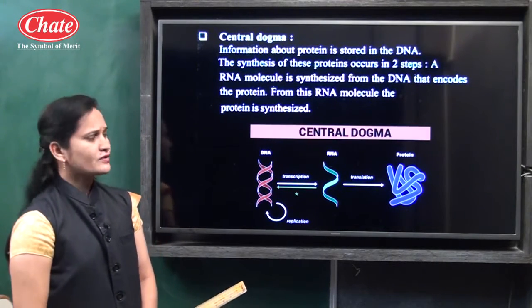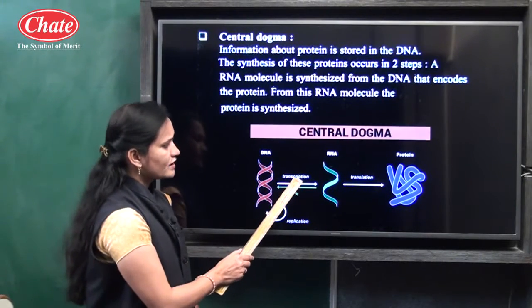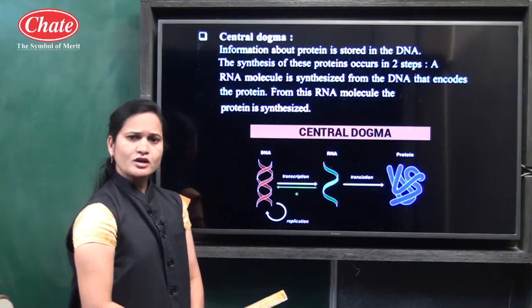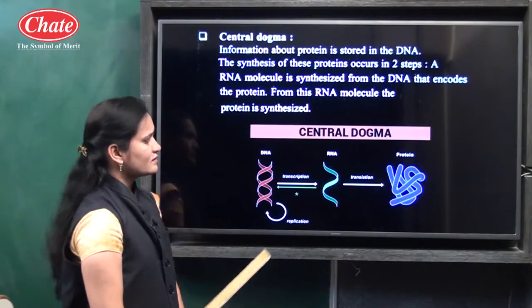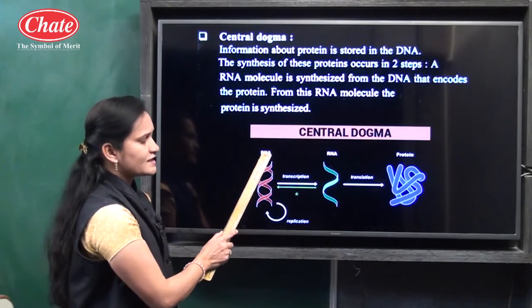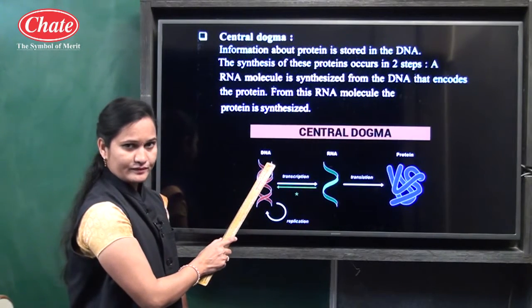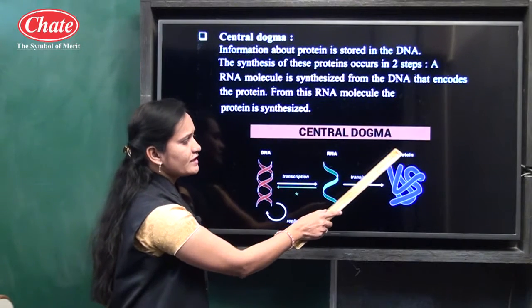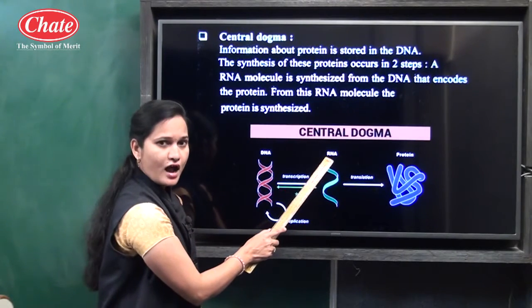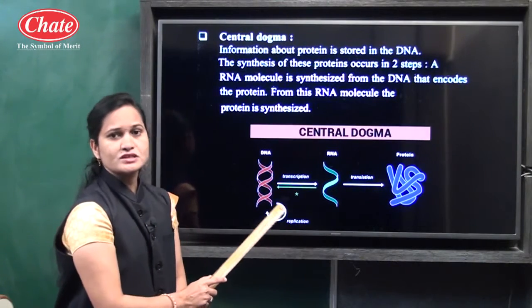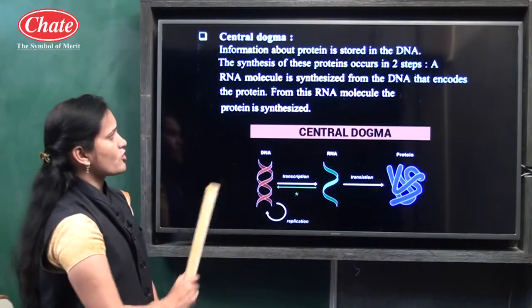The first is transcription and the other is translation. What is the meaning of transcription? Transcription means the process in which RNA is synthesized from the DNA. And translation means what? The process in which protein is synthesized from the RNA. These are the two main processes by which central dogma occurs.